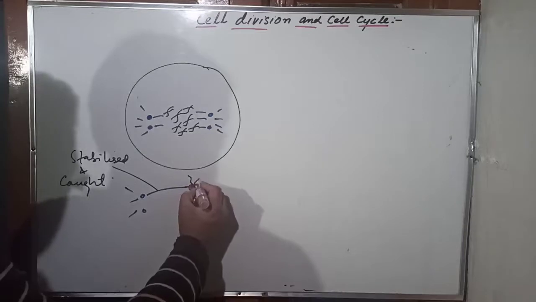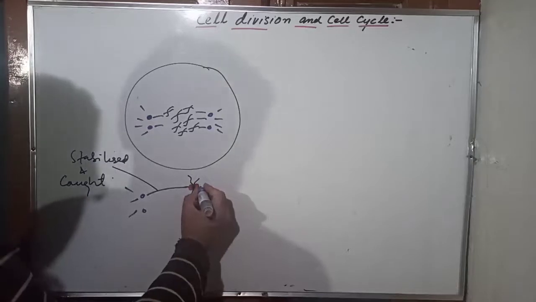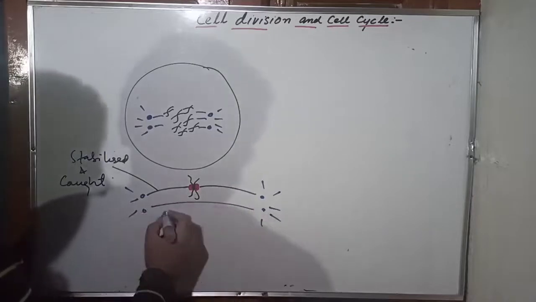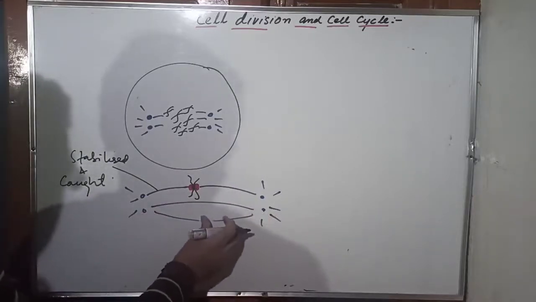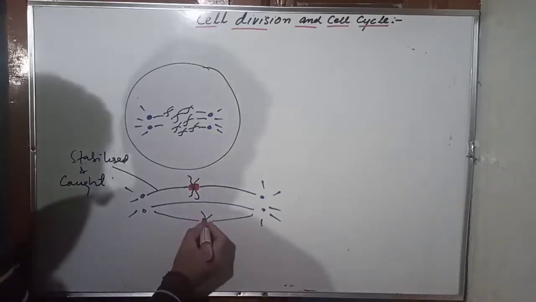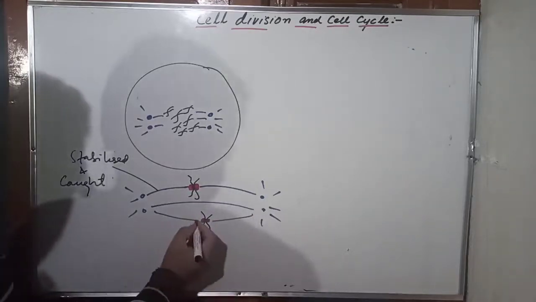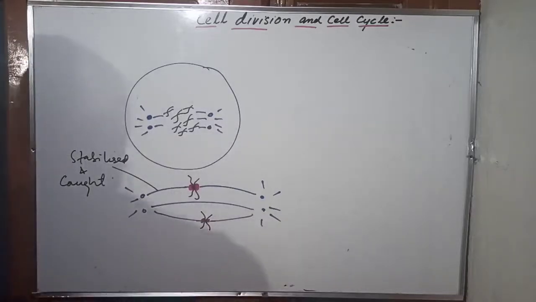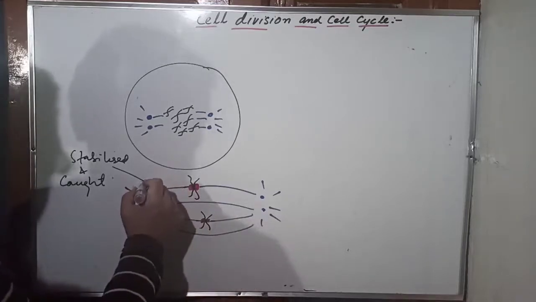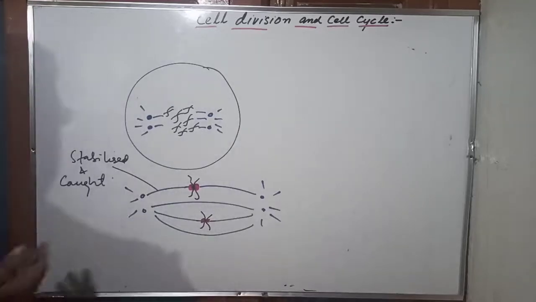And the same thing occurs on the other side. So what is happening here? Microtubule is growing from the other side also, right? So again here they are caught. Similarly, there is one more chromosome here, and this red is a kinetochore providing attachment to the chromosome, and the microtubules are caught here. So what happens really here? Similarly, all the chromosomes eventually get attached, with the kinetochore, to the microtubules of the spindle.